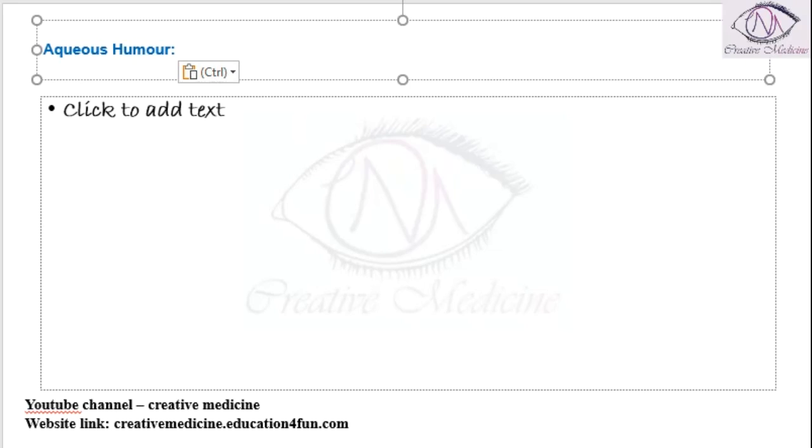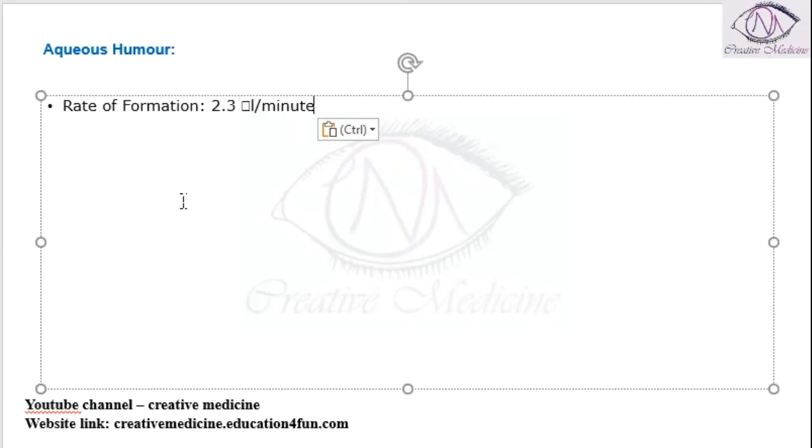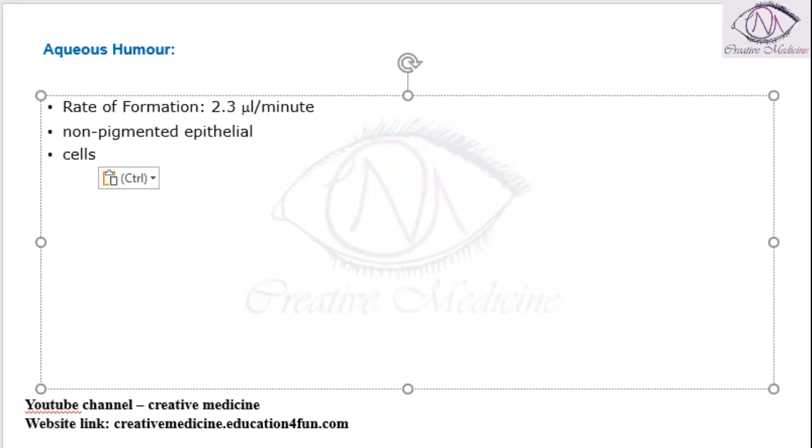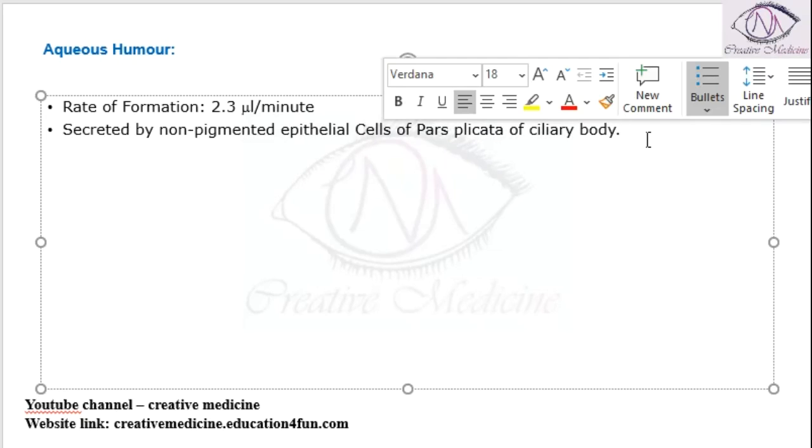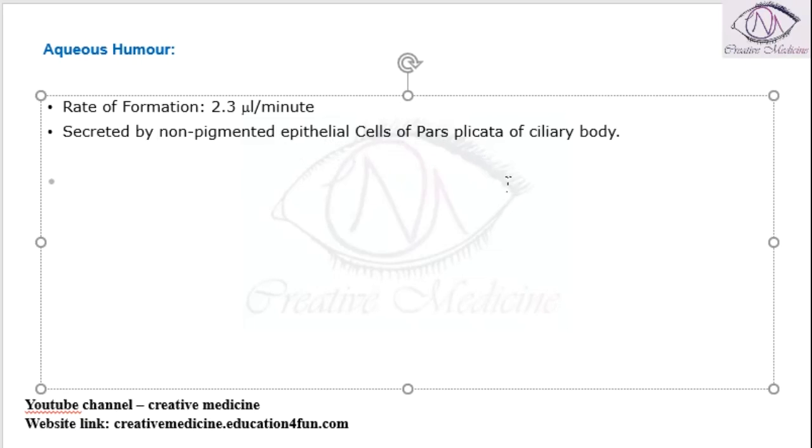Rate of formation of aqueous humor is 2.3 microliter per minute, and the formation occurs through non-pigmented epithelial cells of the pars plicata of the ciliary body. These are the ones which will actually secrete the aqueous humor. So aqueous humor is secreted by non-pigmented epithelial cells of pars plicata of ciliary body.